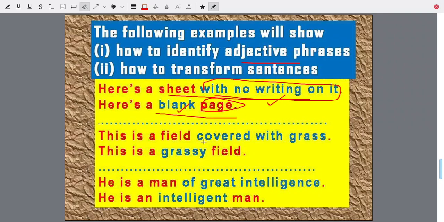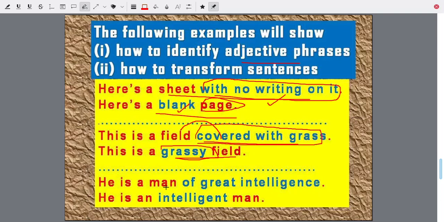This is a field covered with grass. Covered with grass is describing the field. You can say, this is a grassy field. So this would be an adjective. So this is also an adjective equivalent, or adjective phrase.